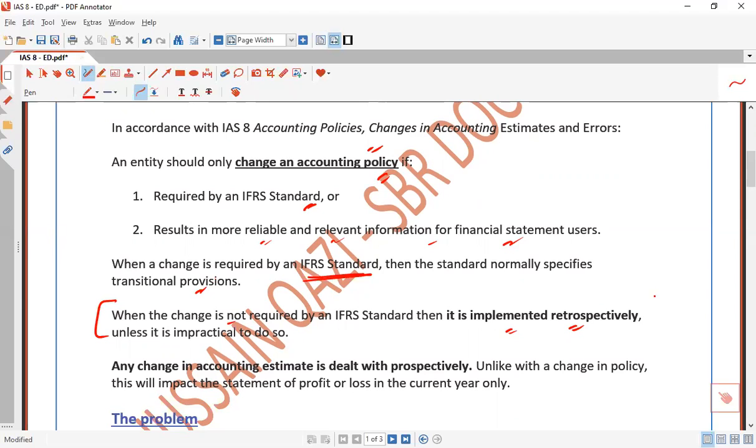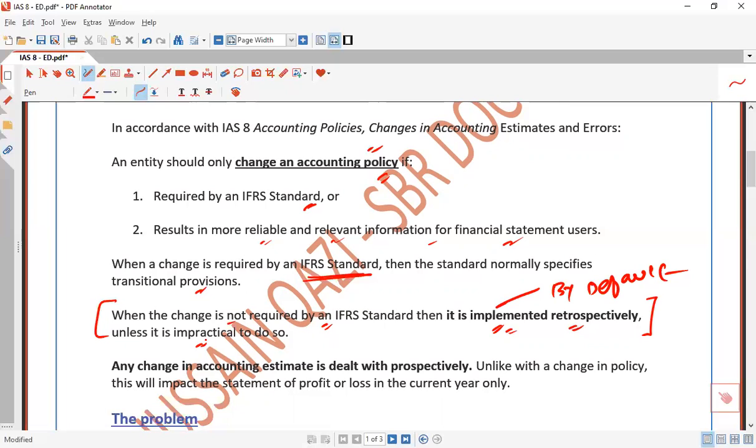If not mentioned accordingly, then by default, when the change is not required by IFRS, it is implemented retrospectively, unless impracticable to do so. Unless impracticable to do so. It means ideally retrospectively. If it is impracticable to do so, then we cannot apply it retrospectively.